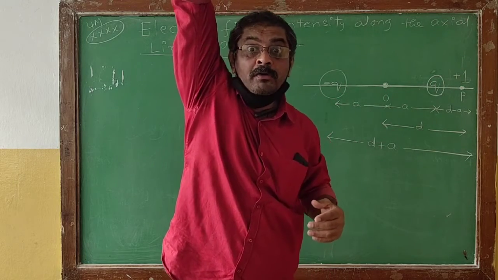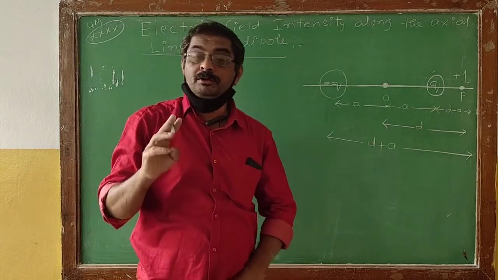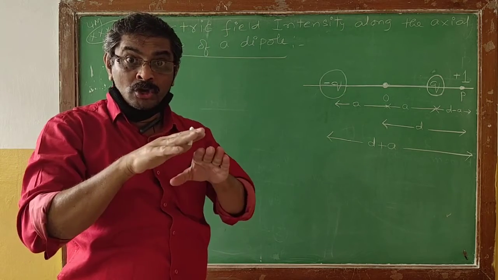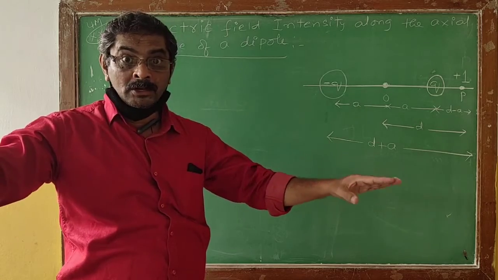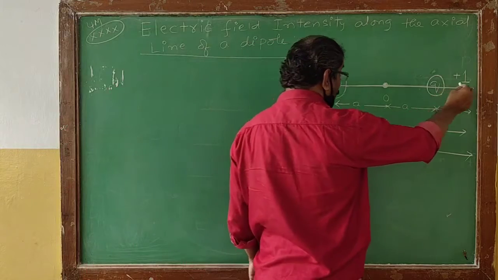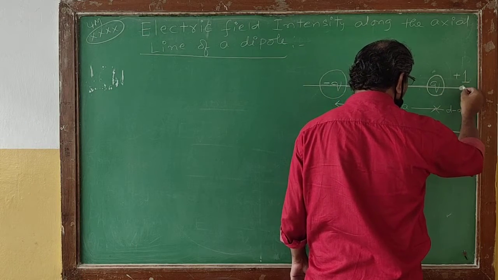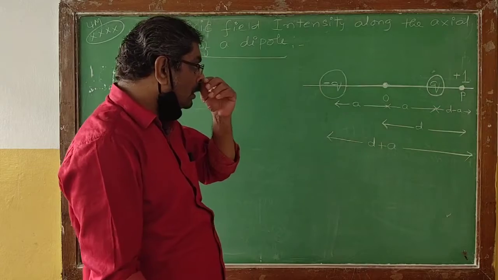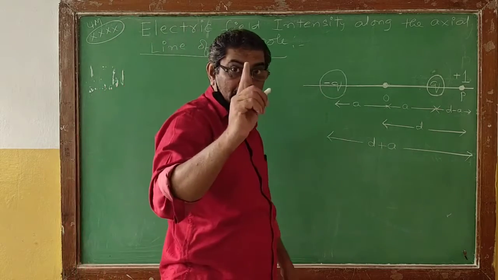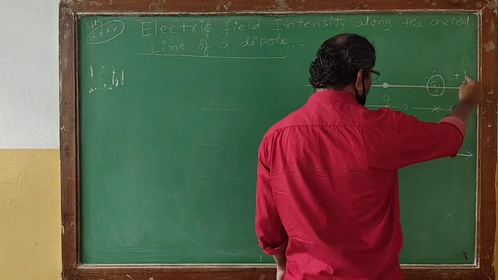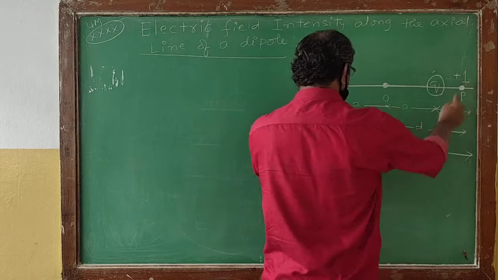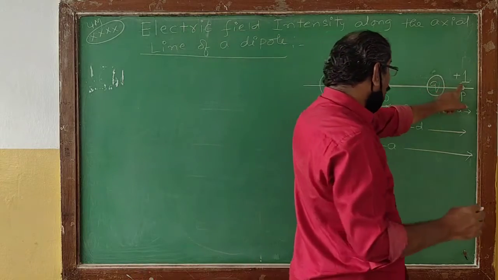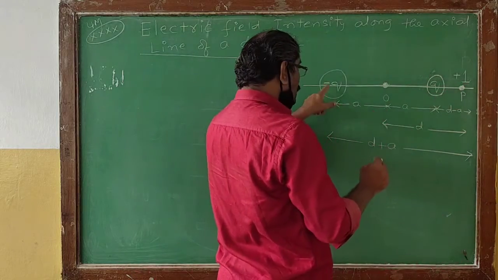Looking at the diagram, can you tell me what will happen to the unit positive charge due to the negative charge?